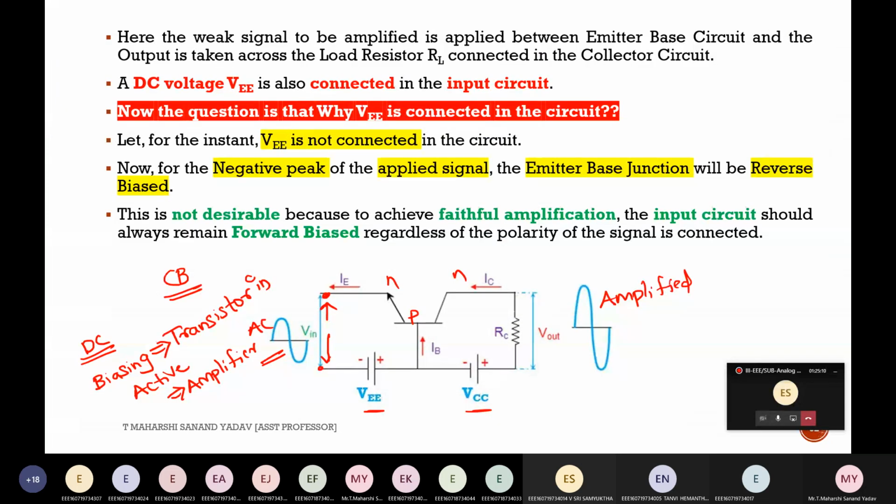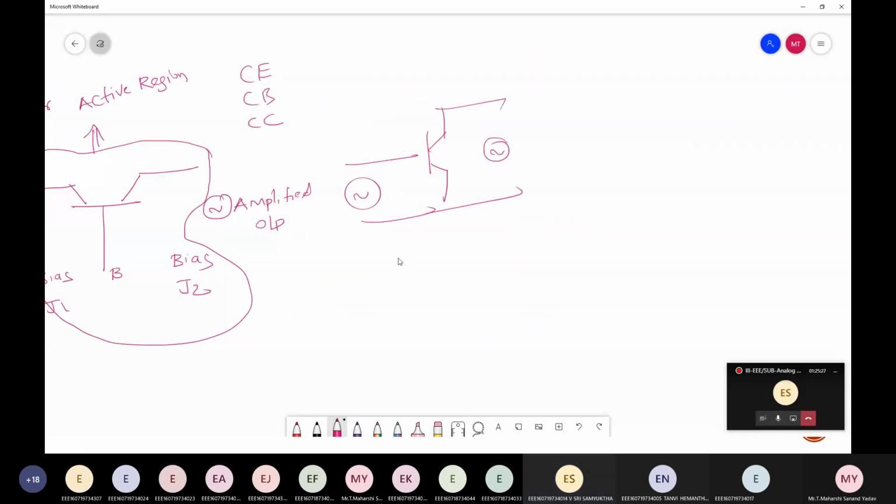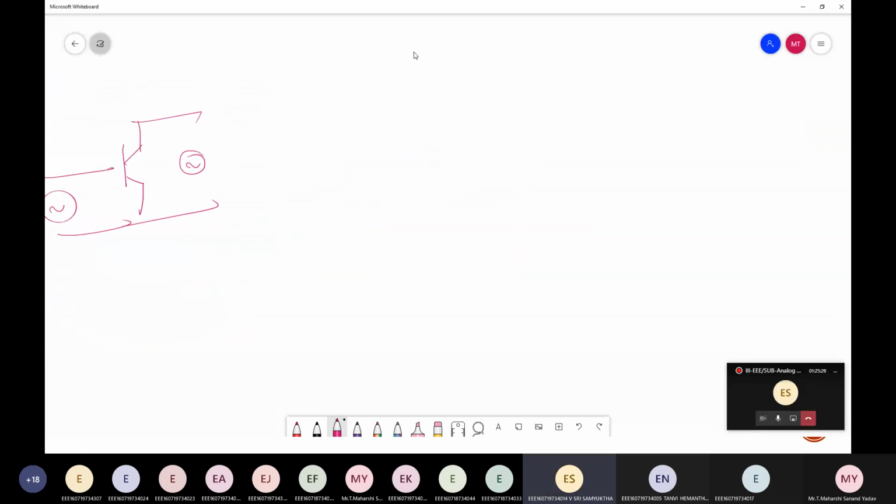And what is this concept of faithful amplification? See here, there is a term called faithful amplification. What is the meaning of faithful amplification? What is clipper? It cuts the unwanted portion.